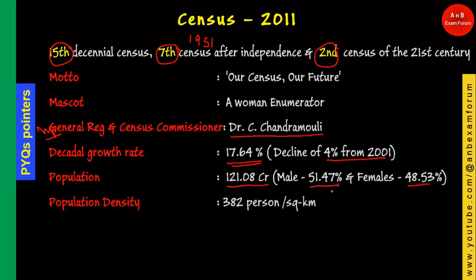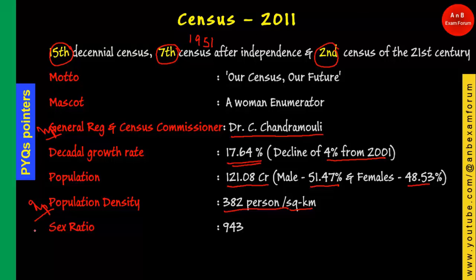Next is the population density. Again, it is a very important pointer. It is 382 per square kilometre for overall India.